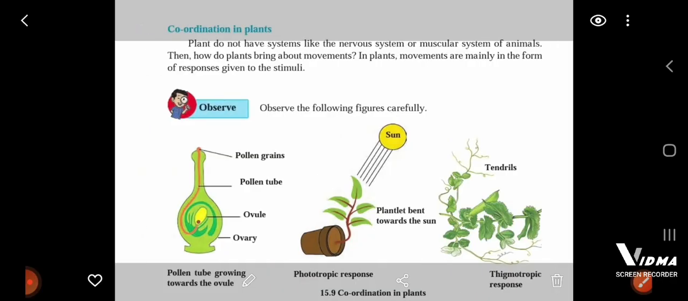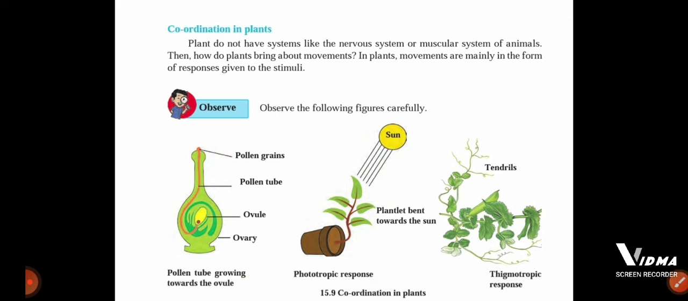So here, let us start with how coordination in plants takes place. Plants do not have systems like the nervous system or muscular system of animals. Then how do plants bring about movements? In plants, movements are mainly in the form of responses given to the stimuli.